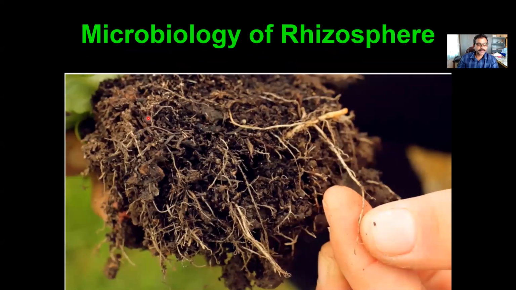Here you can see, if you look at the picture, there are roots, and there is some soil adhering closely to these roots. Hiltner coined the term rhizosphere to denote the immediate surrounding soil which is influenced by these roots. I will tell you how these roots are going to influence the soil surrounding the root.